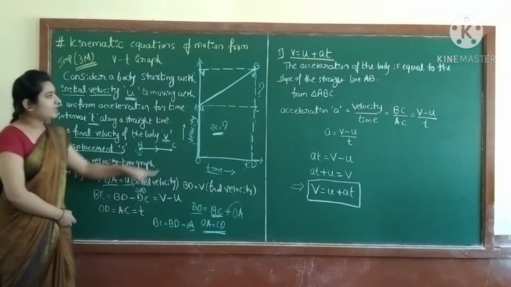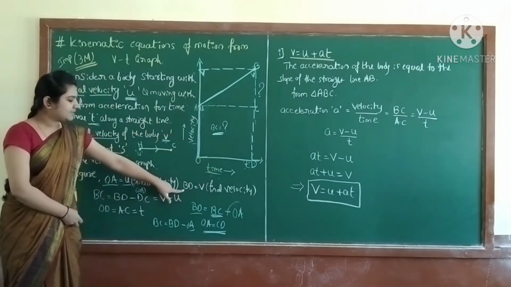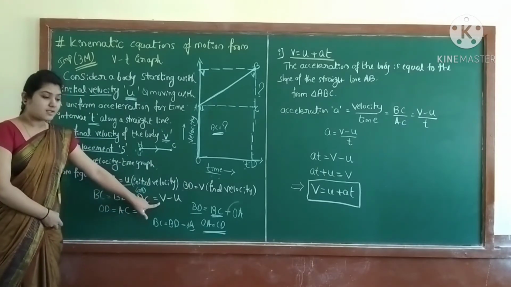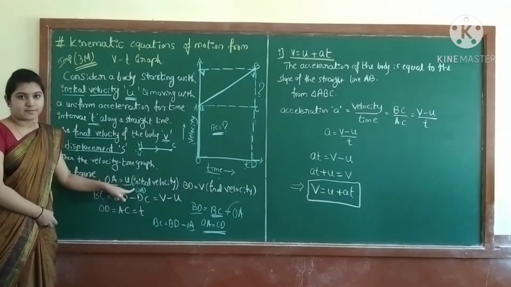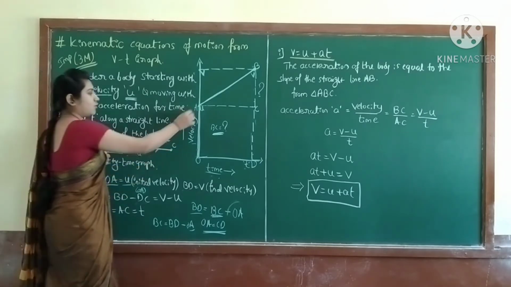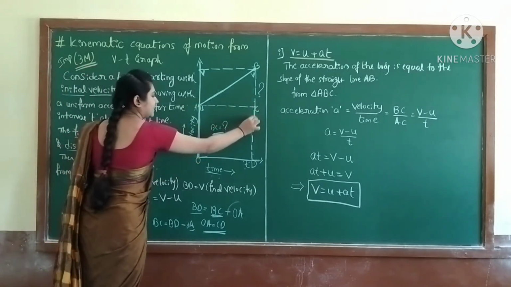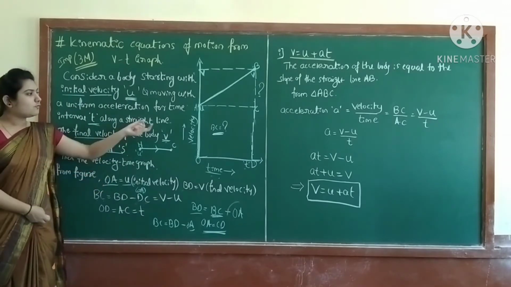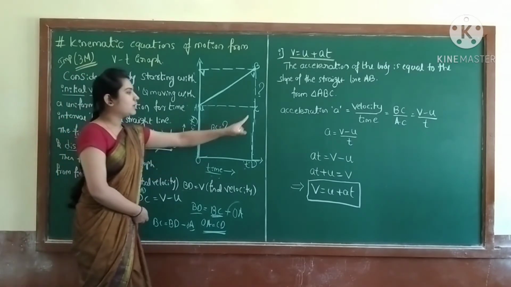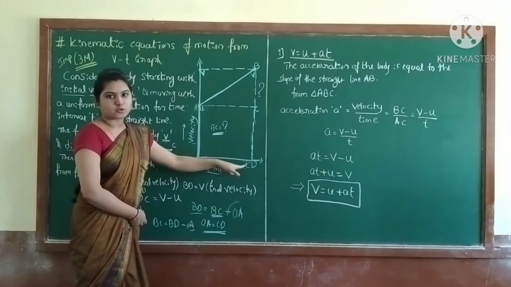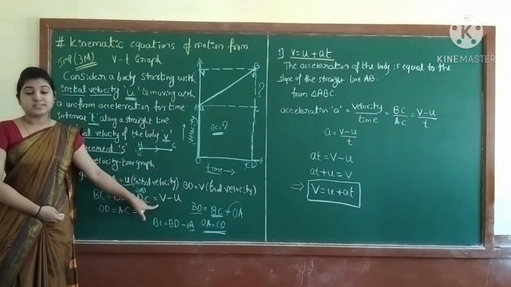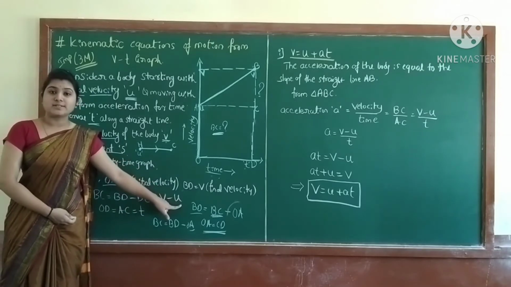BD is the total, we have considered it as V, so put V here. Then DC or OA, what is it? See, OA and DC are the same, both are equal, so we can consider OA also, or else CD or DC. Then what is that? Final velocity minus initial velocity.